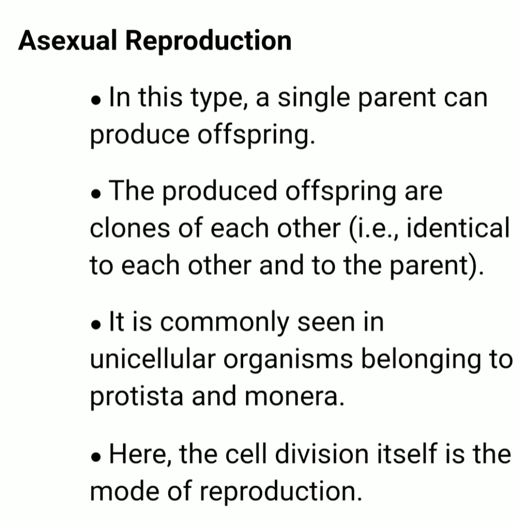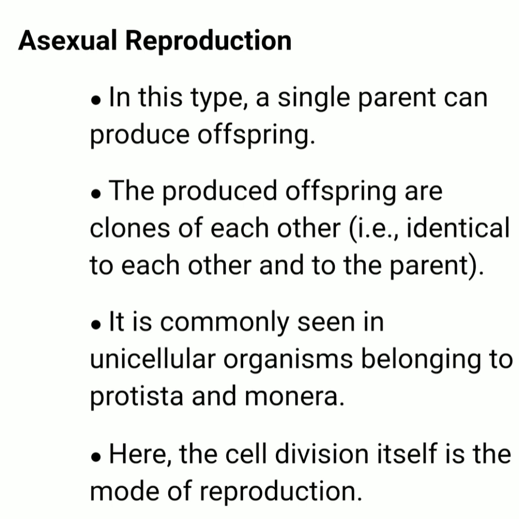Good morning, students. Let us move ahead with asexual reproduction. A single parent produces offspring. Offspring are clones of each other, that is, they are genetically identical to their parent. It is commonly seen in unicellular organisms which belong to kingdom Protista and Monera.